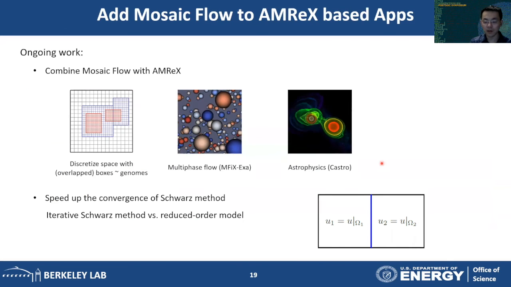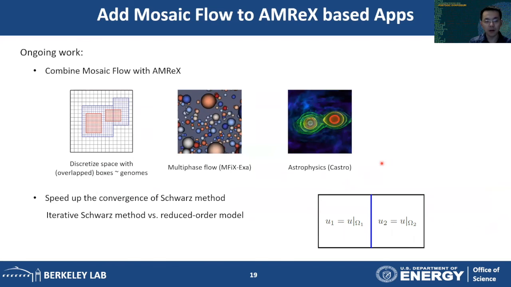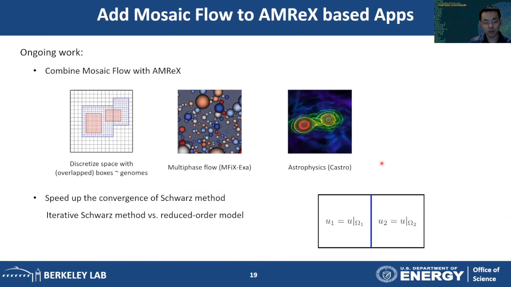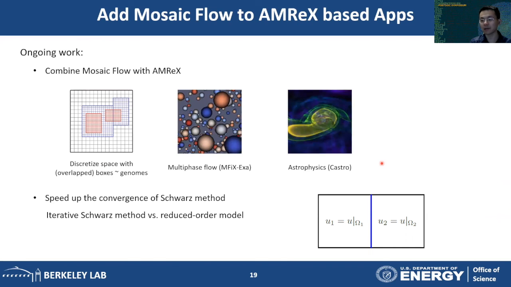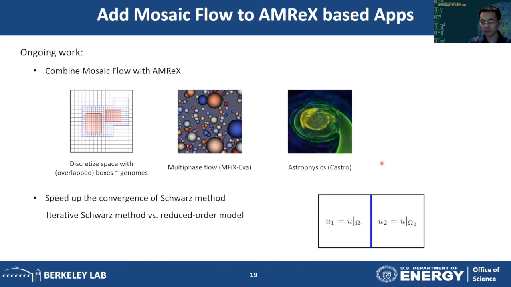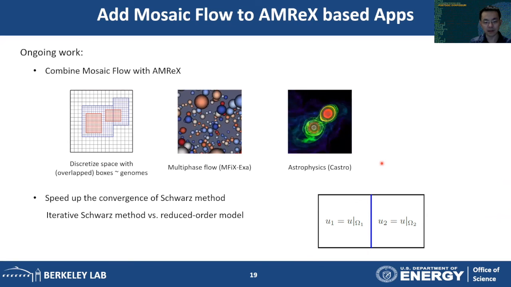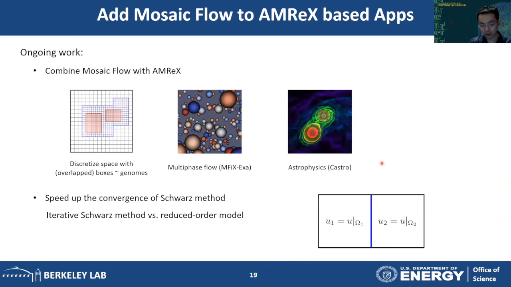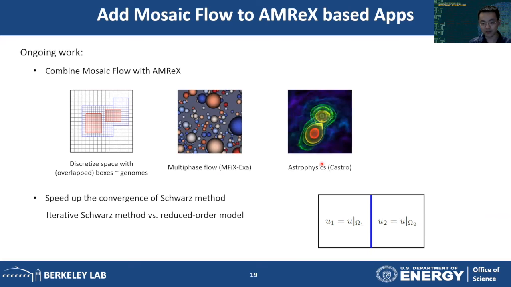Now, the Mosaic Flow framework is mostly the work done during my PhD program. Now at CCSE, my ongoing work involves combining this machine learning framework with AMReX. AMReX is a framework for adaptive mesh refinement, which is developed at CCSE. It has a wide range of applications from multiphase flow simulation to astrophysics.